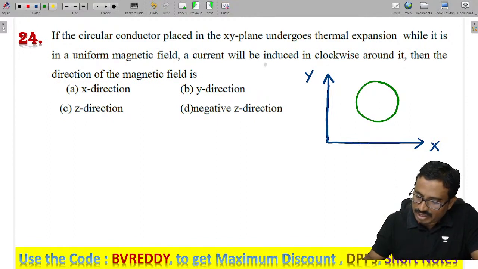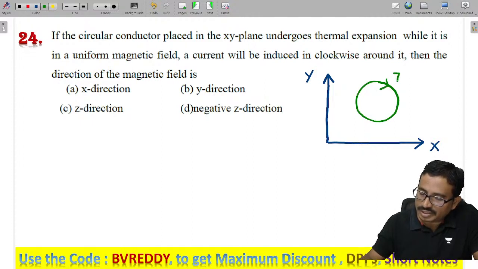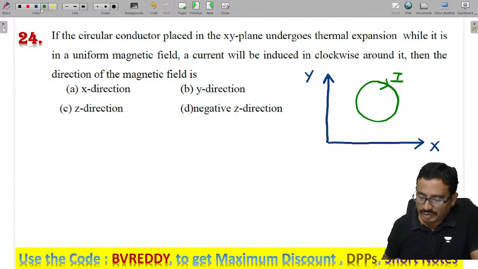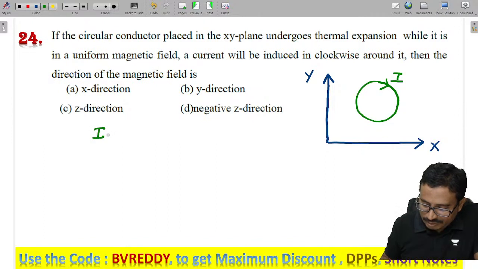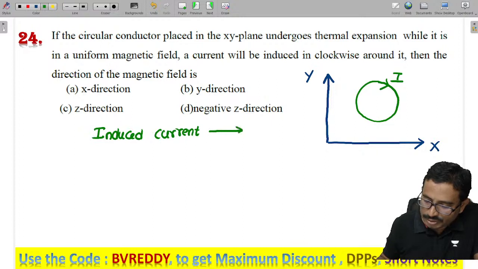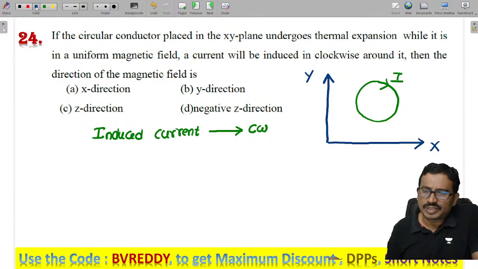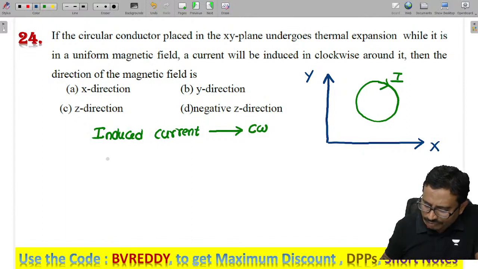They have given that the current is induced clockwise, so this is the direction of the induced current. By knowing the direction of current, can you find the direction of the induced magnetic field?